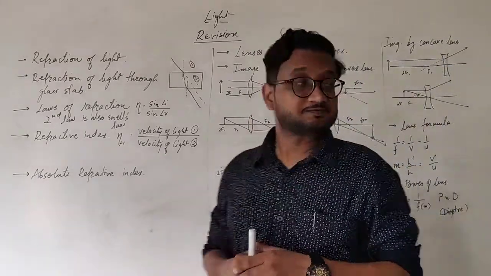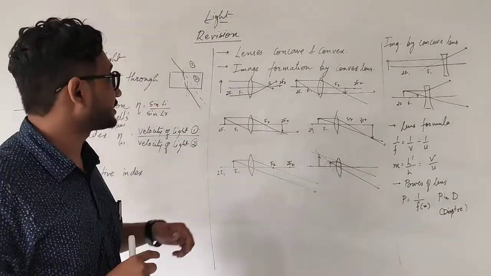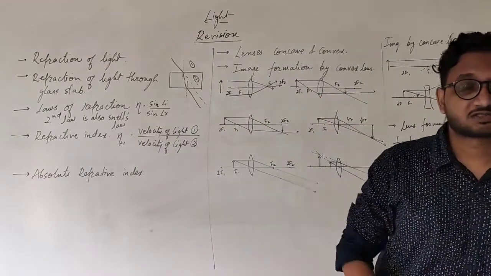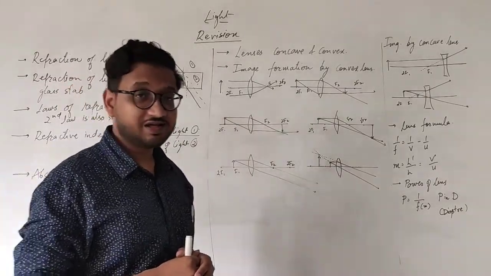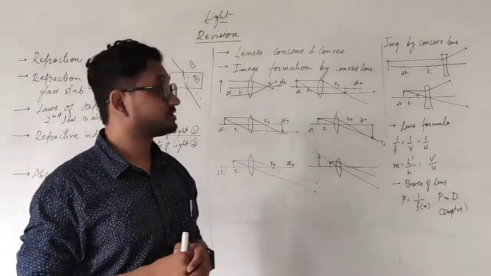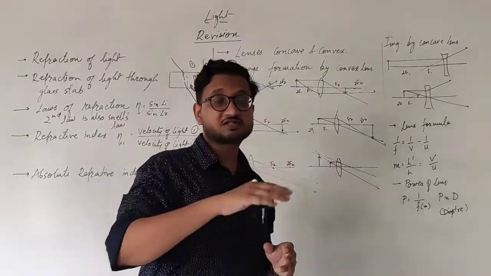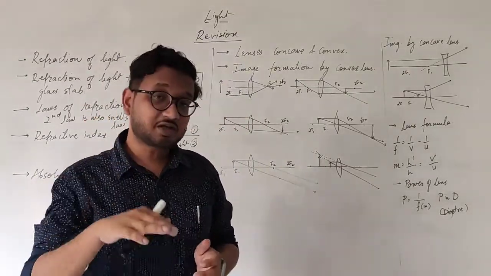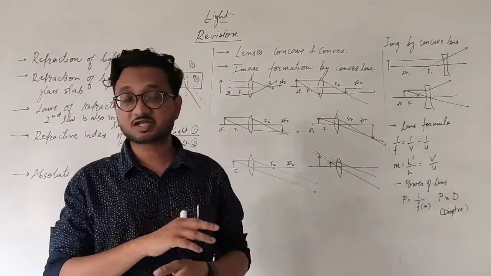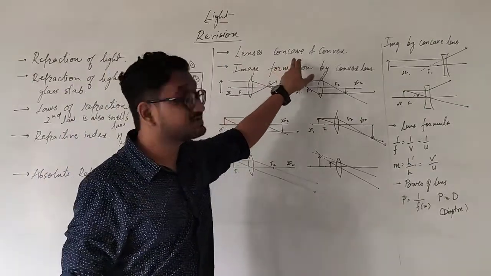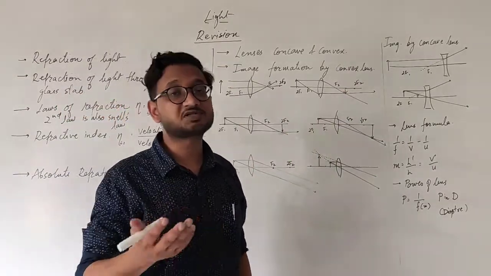The next is lenses, refraction through lenses, and we studied two types of lenses, concave and convex lenses, just like the concave and convex mirrors. So concave mirror is a converging mirror, but concave lens is a diverging lens, and convex lens is a converging lens. In the previous case when we studied mirrors, concave mirror was a converging mirror and convex mirror was a diverging mirror, but it is changed now. When we are talking about lenses, concave lens is a diverging lens and convex lens is a converging lens, and that is why the image formation is totally different.